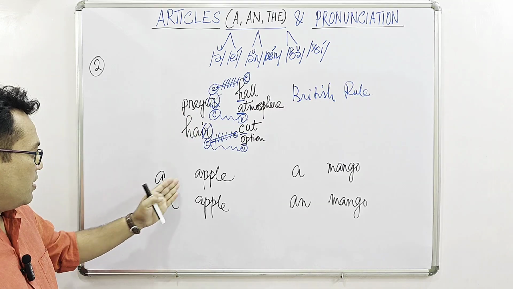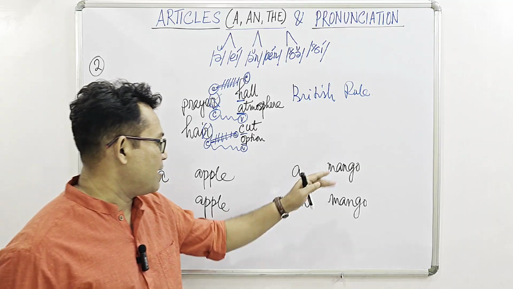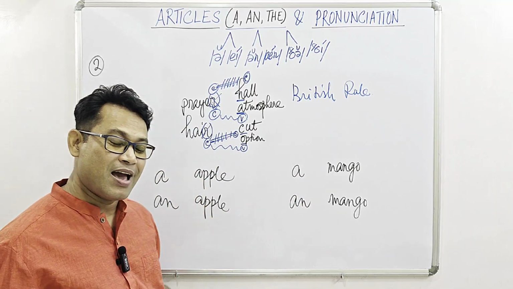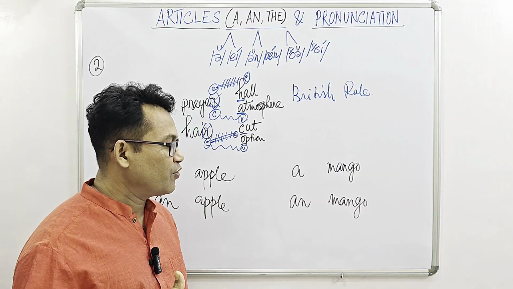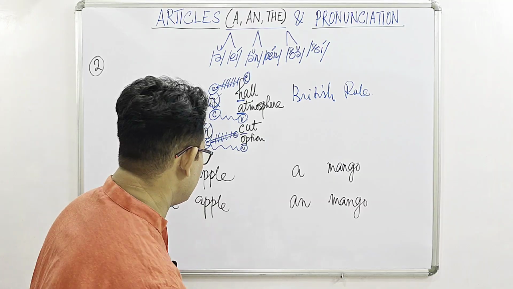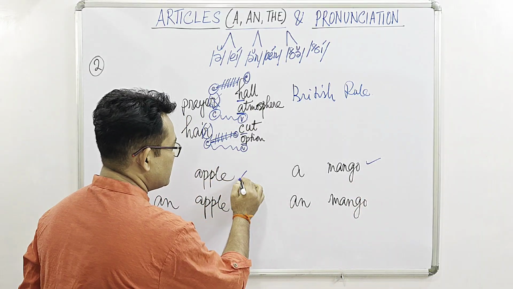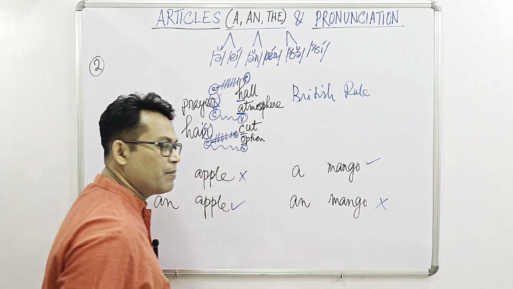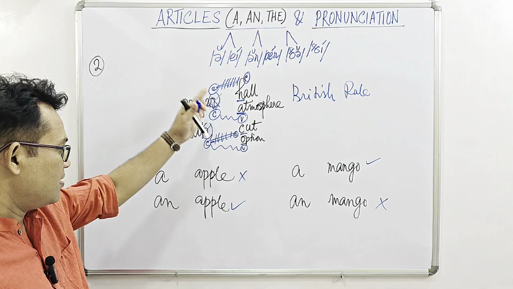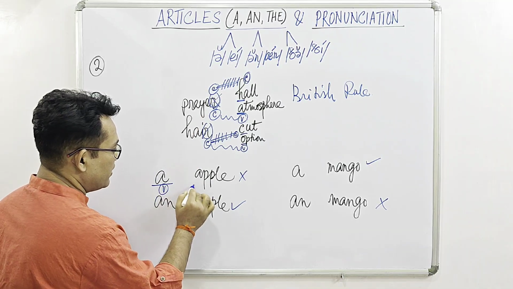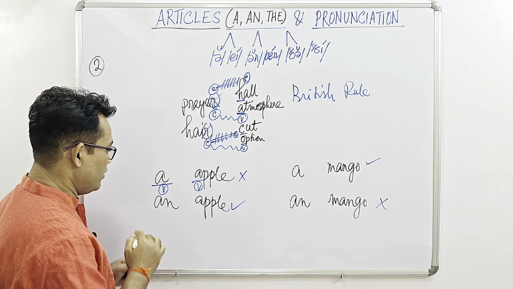Okay, a apple, an apple, a mango, and mango. From our general knowledge, which we have memorized, not really understood, we realize that this one is correct and this one is correct. That means the others are wrong. But why? Again, the same pronunciation rule: here vowel, next again vowel.